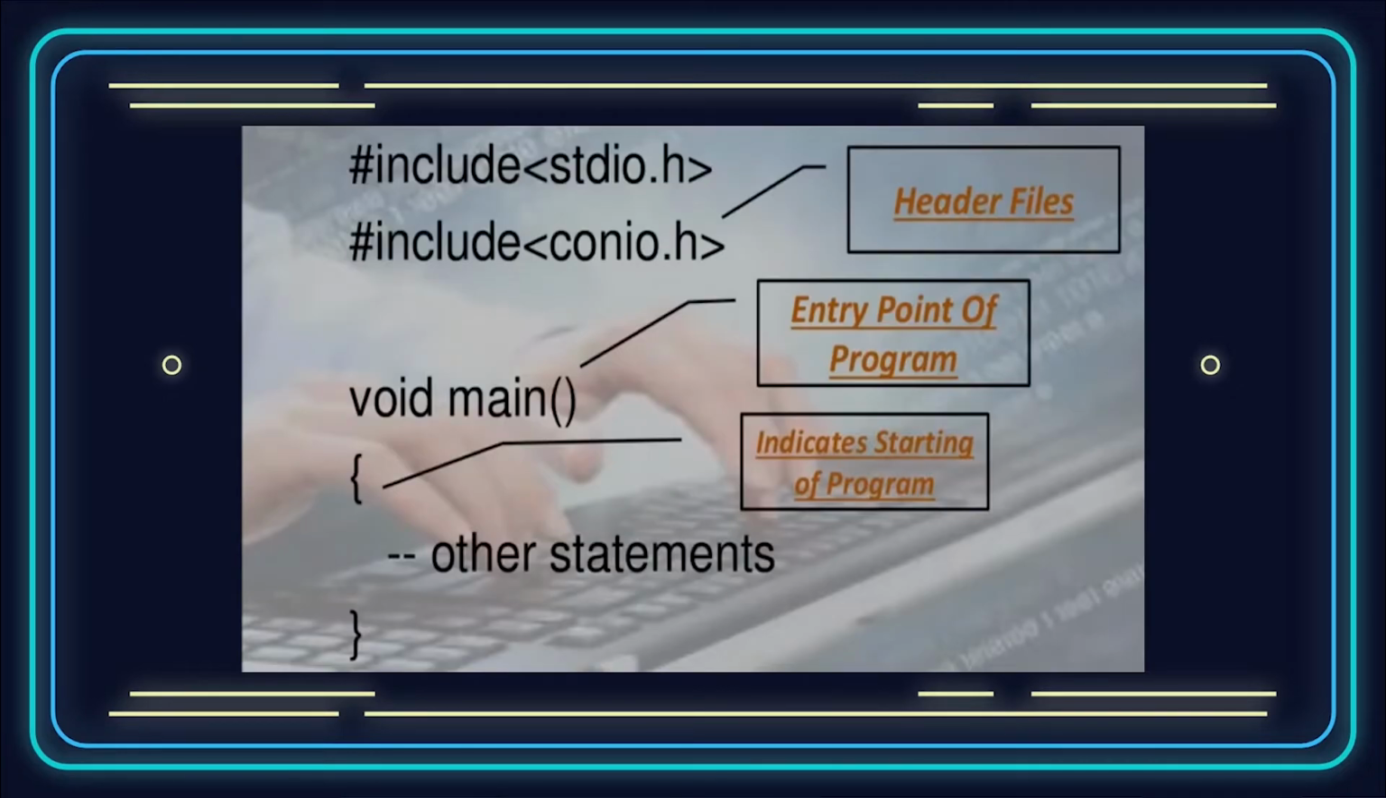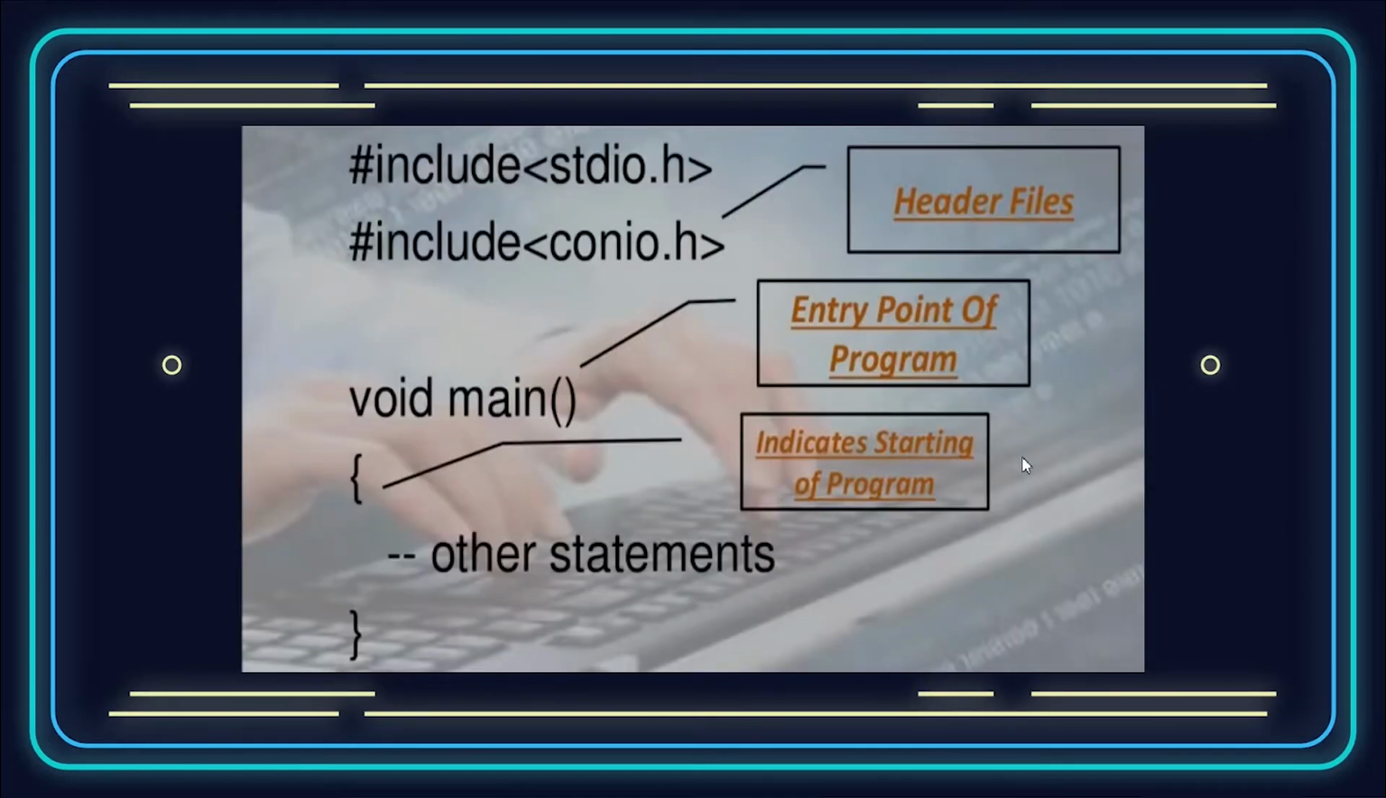Okay. So now this is a code snippet, which is basically the skeletal structure of a C program. So these two lines, hashtag include stdio.h and hashtag include conio.h, these two are known as the header files. This line, void main, forms the entry point of the program, and whatever is written inside these two opening and closing curly braces, as you can see, these curly braces indicate the start of the program, and all the other statements within the C program will be written inside these curly braces. So let us look into what each of these means one by one.